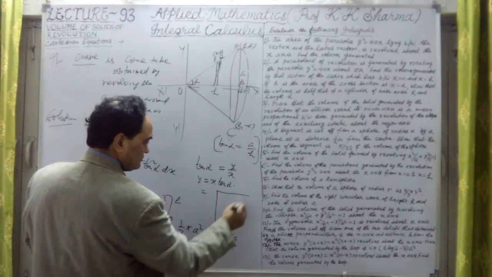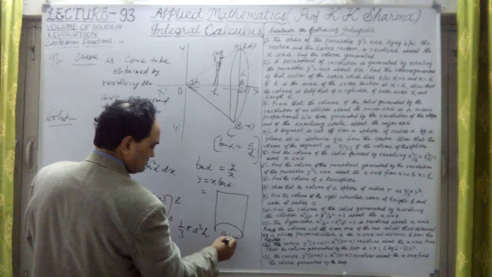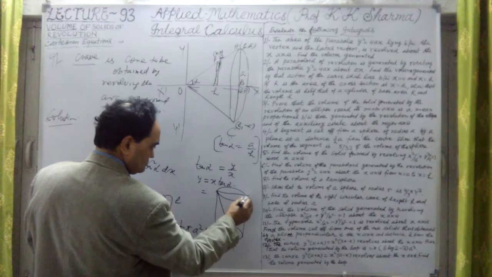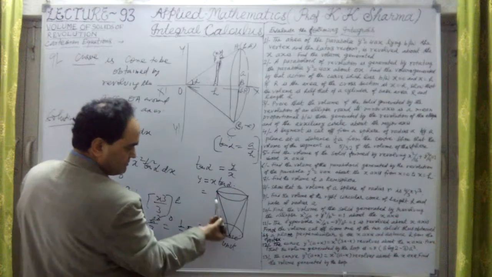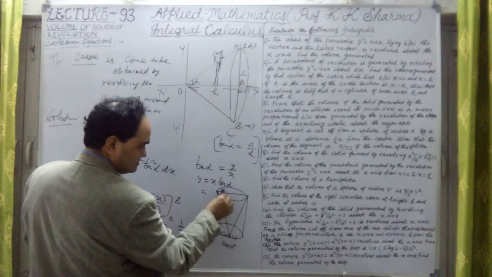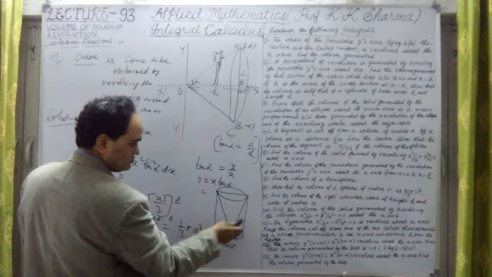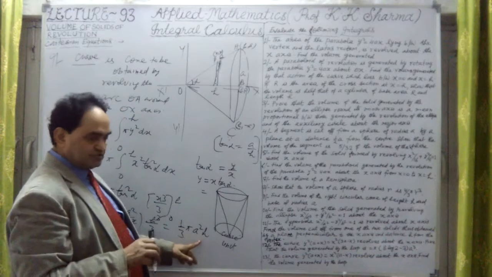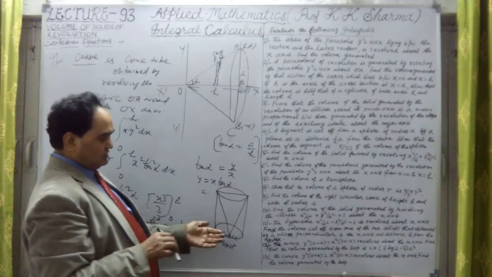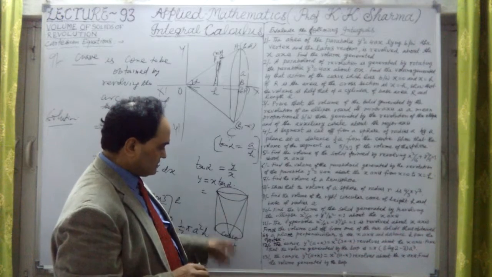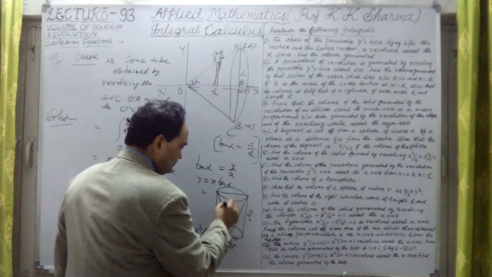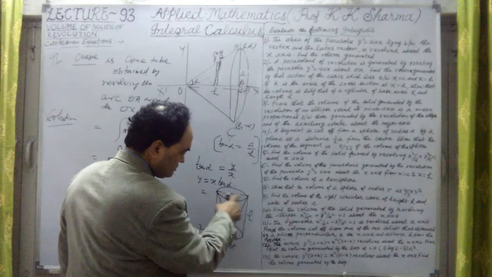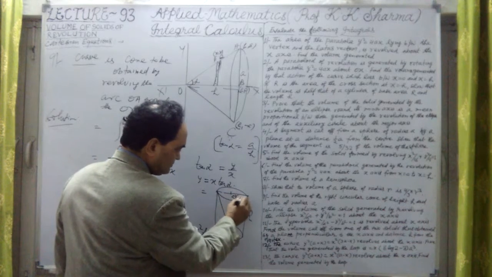Let me take the cylinder here. Why this is 1/3 of the cylinder, that we know about. Now this is the cone. Let me take this is the cone here. Half part is this, 1/3 part is this, first part, second part, third part. This is the cylinder here. So 1/3 part of the cylinder. Volume of the cylinder is pi r square h, or pi a square into h, area of the base into height. Height is here h. Suppose this radius is r of the cylinder.